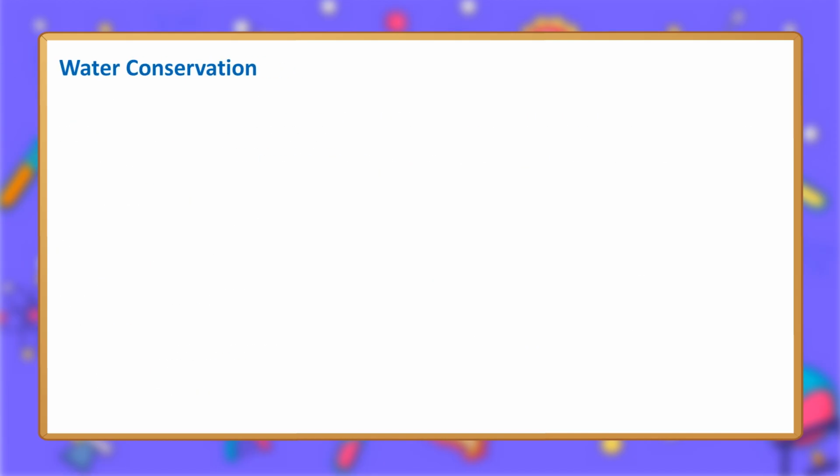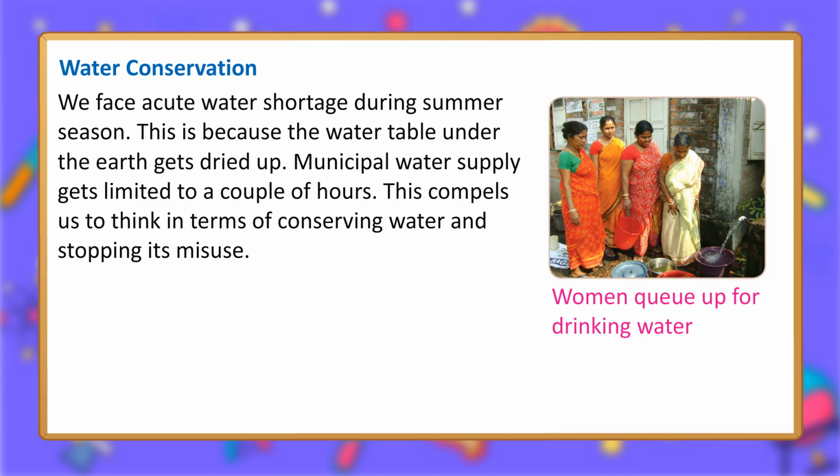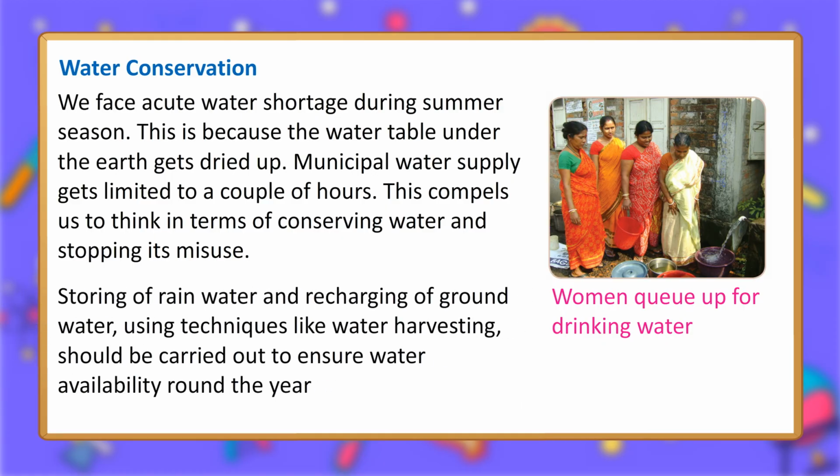Water conservation. We face acute water shortage during summer season. This is because the water table under the earth gets dried up. Municipal water supply gets limited to a couple of hours. This compels us to think in terms of conserving water and stopping its misuse. Storing of rainwater and recharging of groundwater, using techniques like water harvesting, should be carried out to ensure water availability round the year. Women queue up for drinking water.